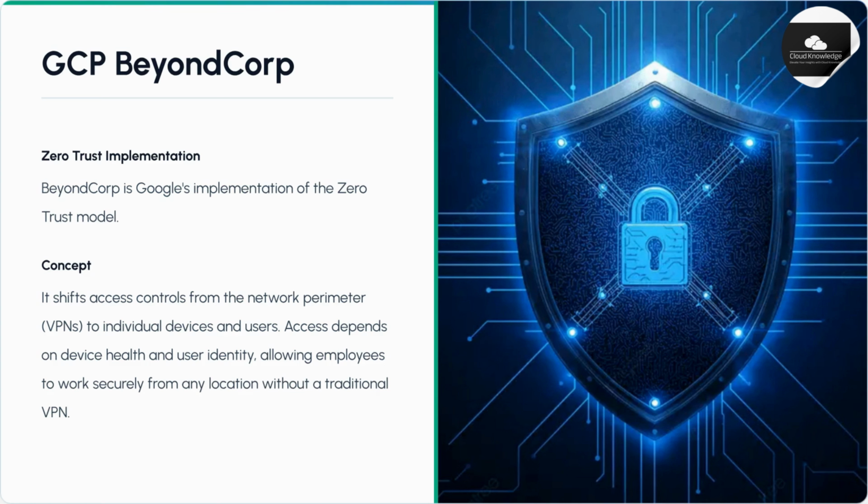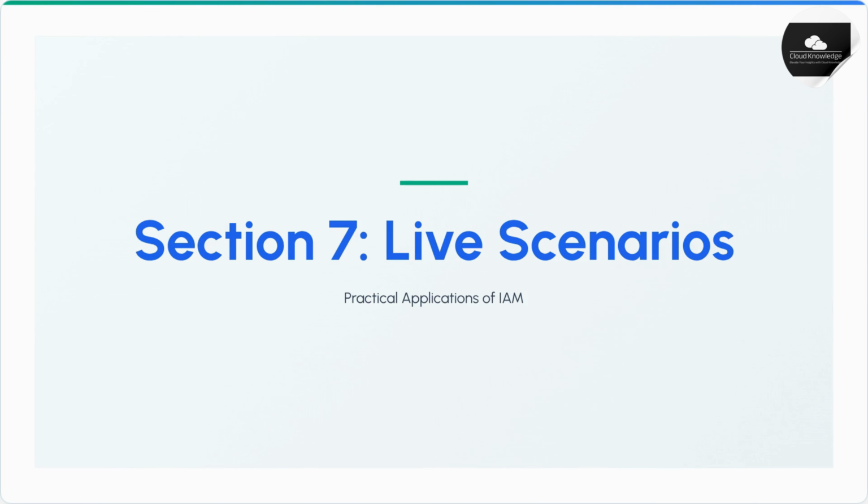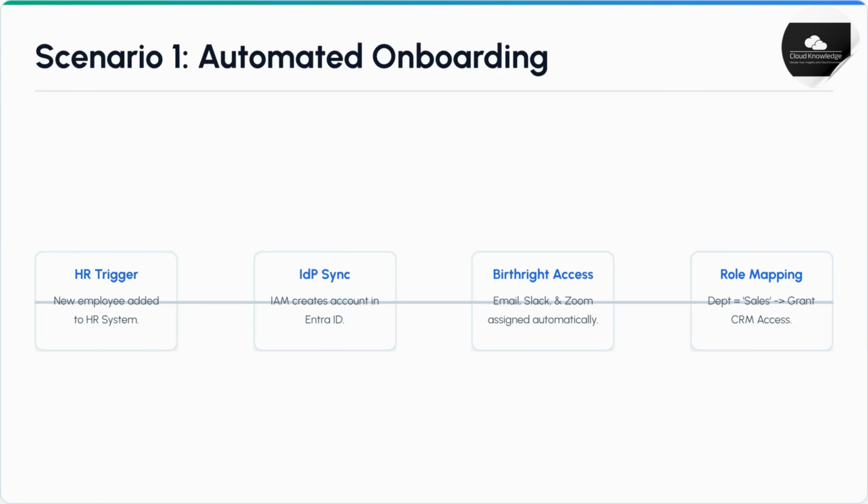Section 7 covers live scenarios, demonstrating practical applications of IAM in real-world situations. Scenario 1 is automated onboarding. An HR trigger creates an account in Entra ID. Birthright access is assigned automatically, and role mapping grants specific application access based on department.